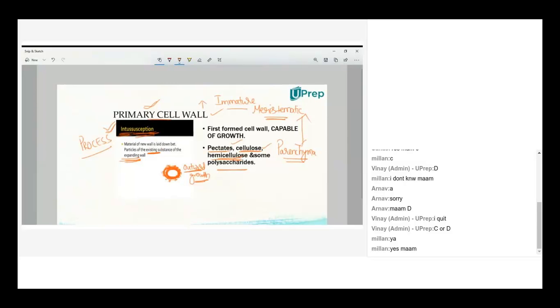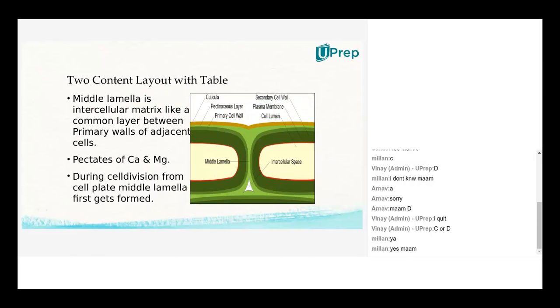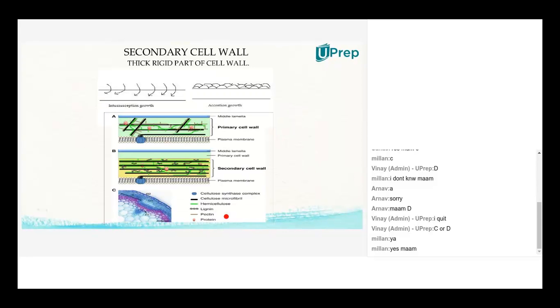Then after the primary cell wall, you will have the secondary cell wall. The secondary cell wall is made by a process called accretion. The primary cell wall is produced by intussusception, that is the pattern of growth of the primary cell wall, whereas the secondary cell wall is formed by the accretion method. What does accretion mean?